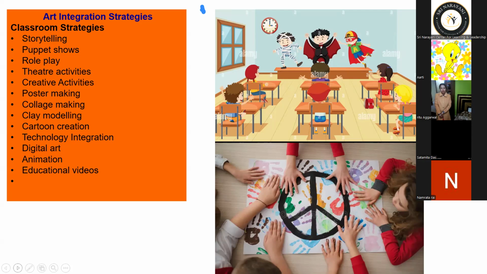Song and role plays, these are the role plays that can be done. Puppet shows are also a thing that will help the children, and they'll try to learn things very happily, and that will obviously create a good environment for learning for the children.